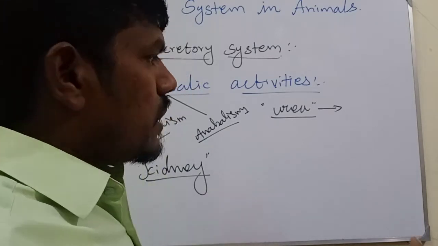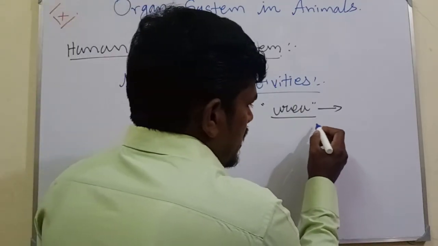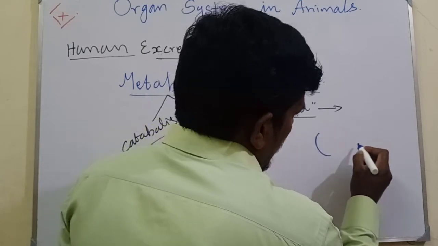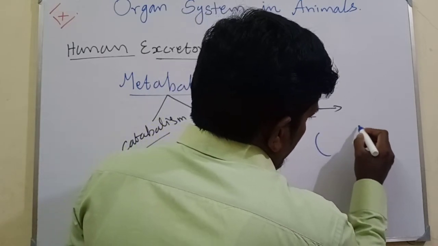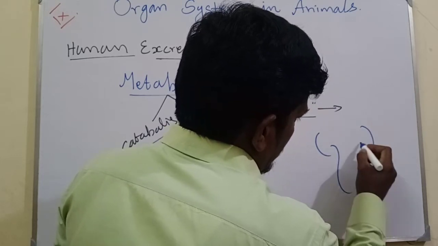bladder. Before that, now I will draw how the structure looks. See, the kidneys are present like this: this is the right side and the left side. Two kidneys are present like that.